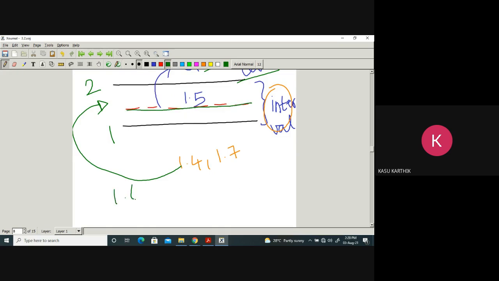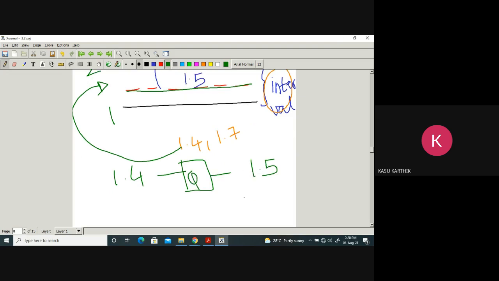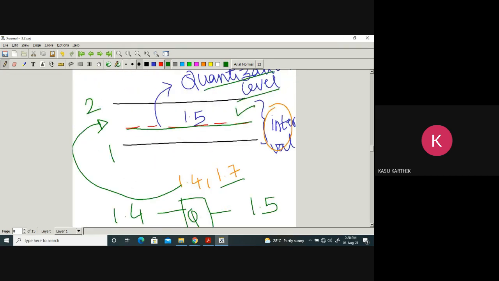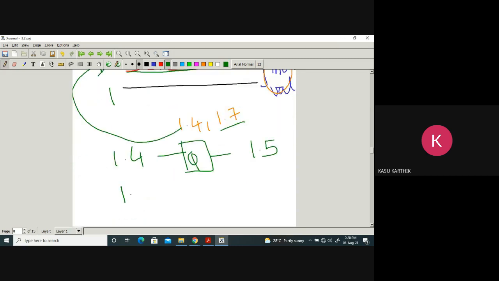If the input is 1.4 to the quantizer, output is 1.5. Next, 1.7 also lies between 1 and 2, in the same interval. If that is input to the quantizer, the output is also 1.5. It is not 15, it is 1.5.